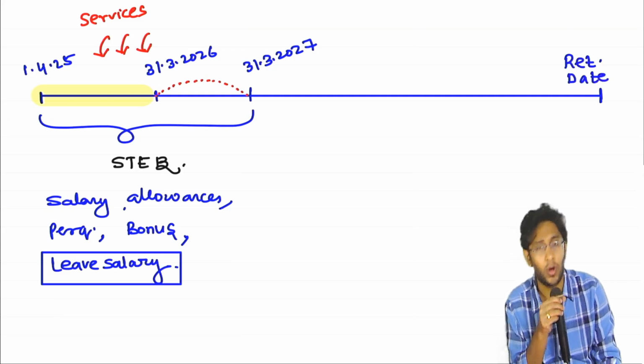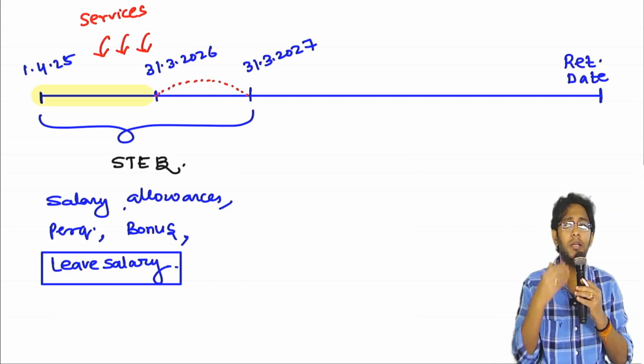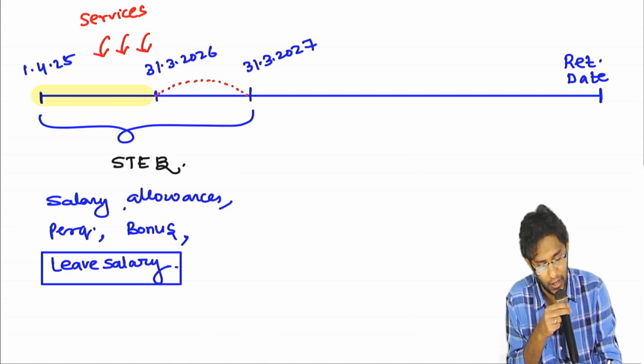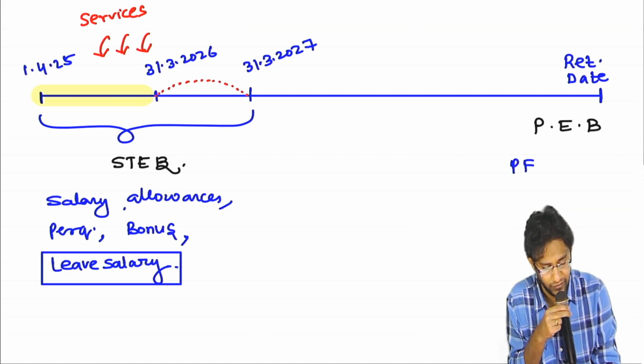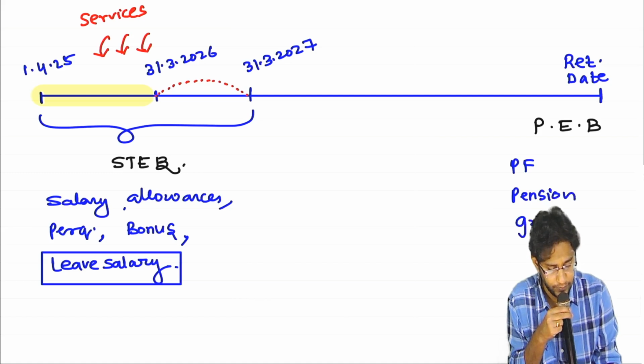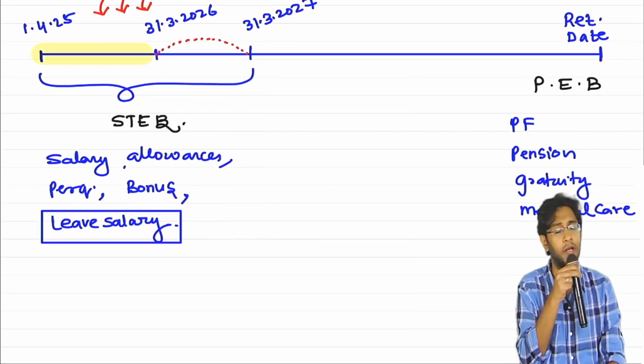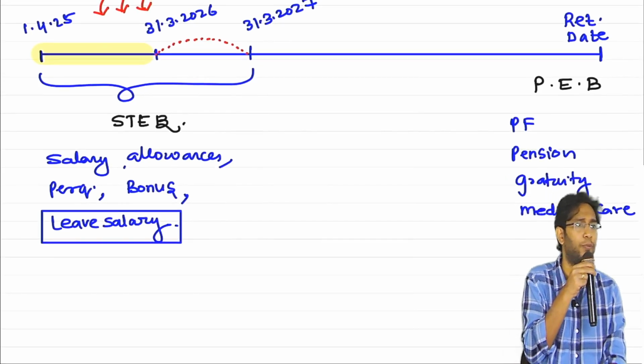After retirement, or on retirement, whatever the entity owes to the employee is called post-employment benefit. You all know these: provident fund, pension fund, gratuity, post-employment medical care. These kinds are covered under post-employment. So one is short-term benefit, the other one is post-employment.